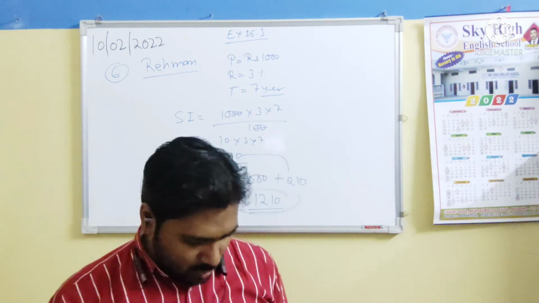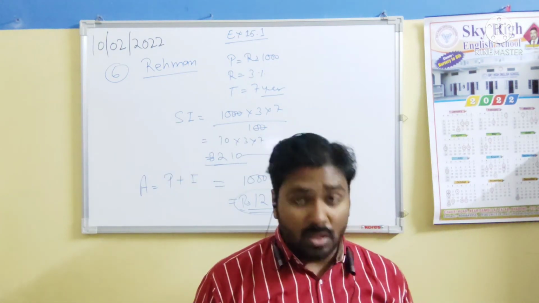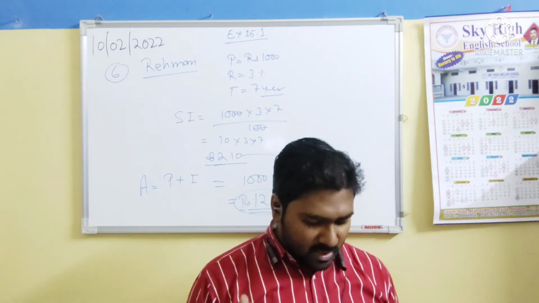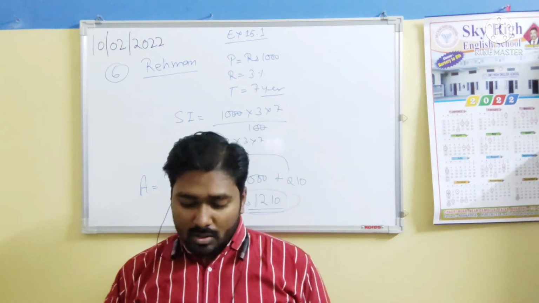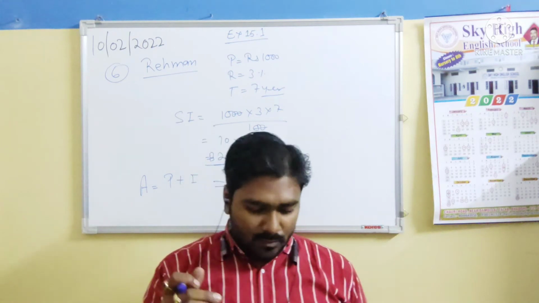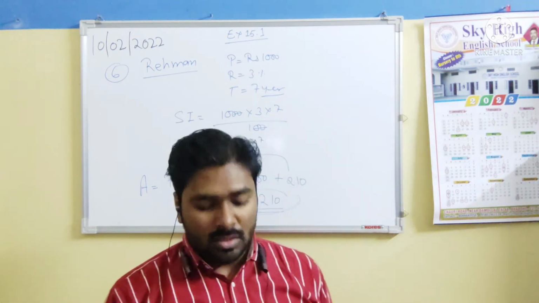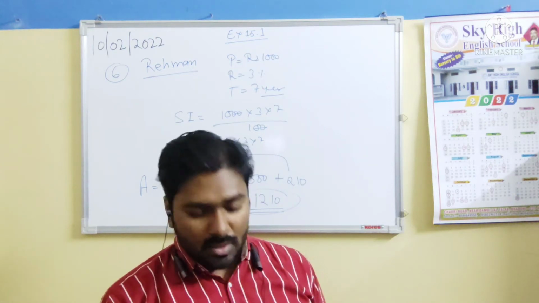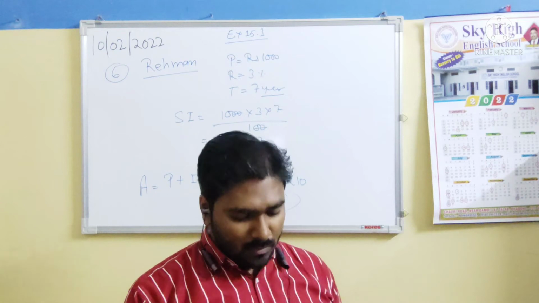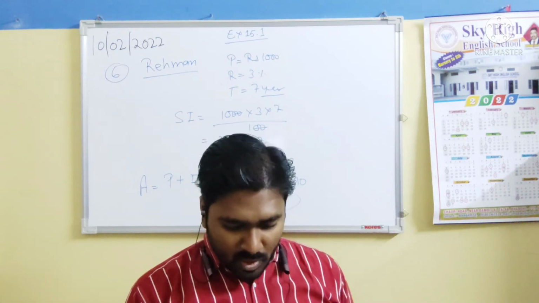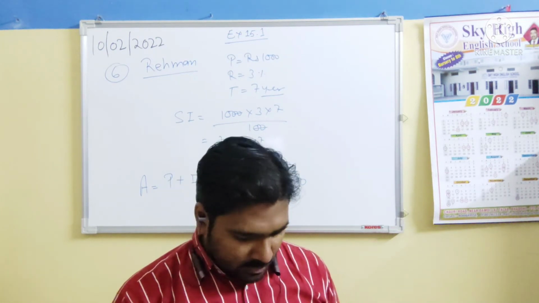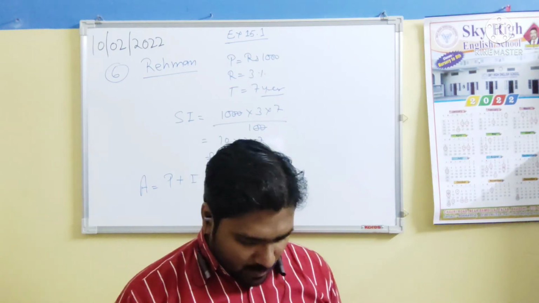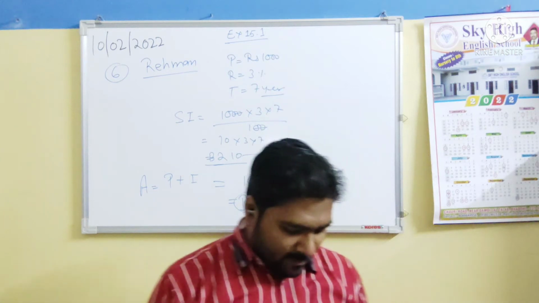So question number 7 is asking, calculate the interest on 1000 in 5 years if the interest is 300 in 6 years at the same rate. So we have got the interest for 6 years. First of all, we have to find the rate of interest for 6 years, and after that we will put the same rate of interest for 5 years to find what interest will be given in the 5 years.